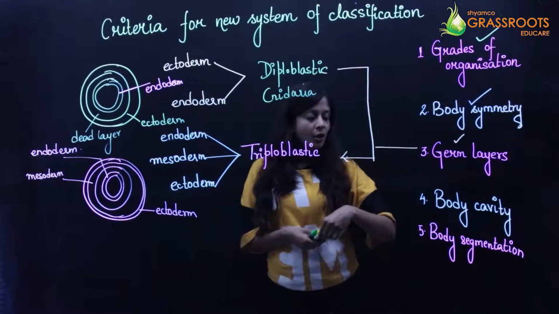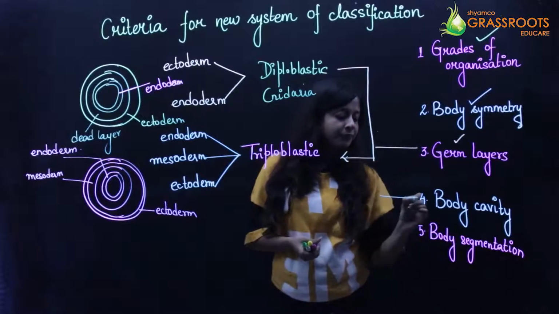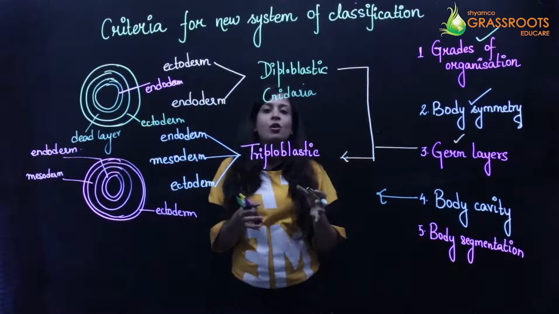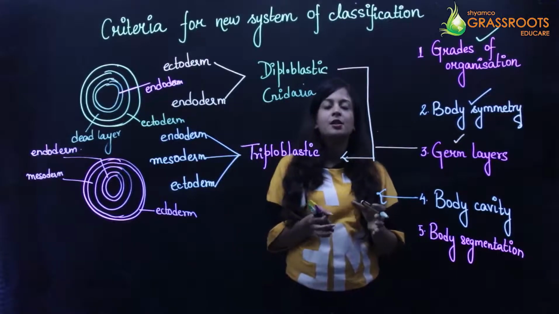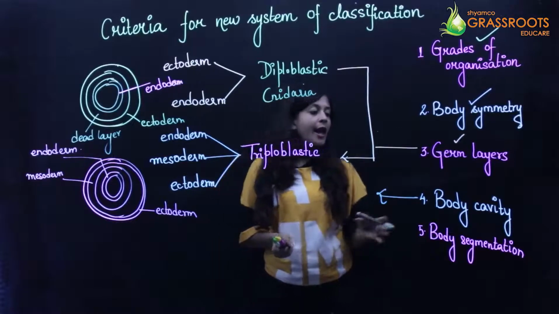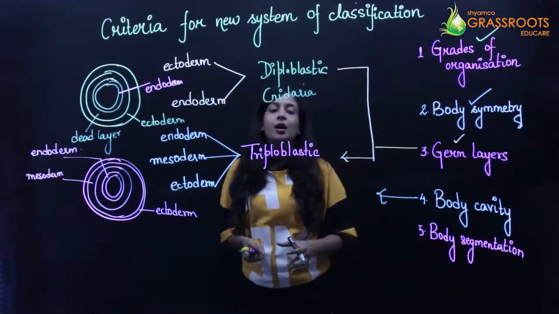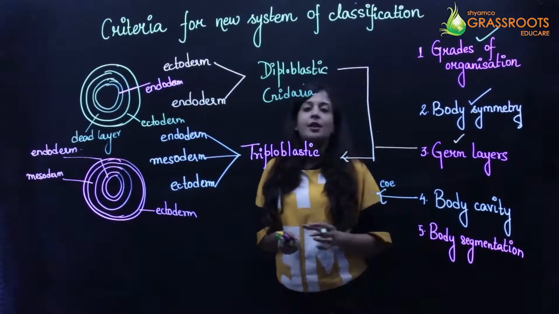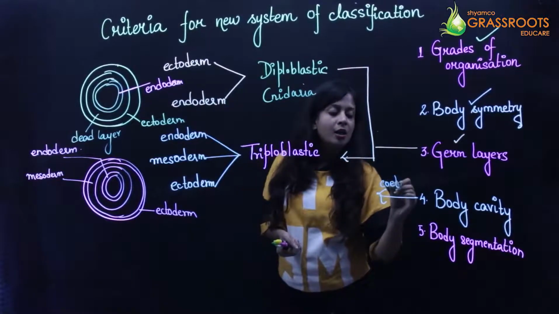The body cavity is basically the space or the cavity which is present in between the body and the internal organs, and that is filled up with a substance which is known as the coelom. So the body cavity is also known as the coelom.